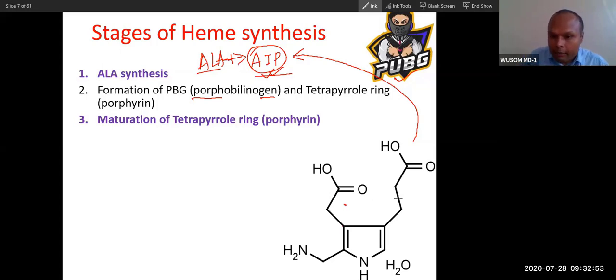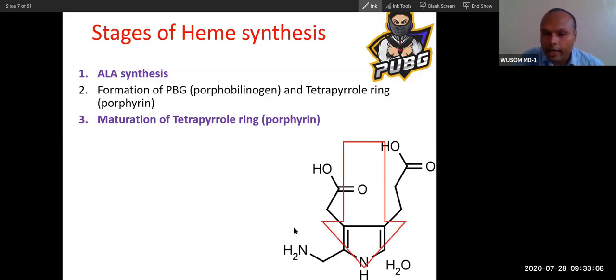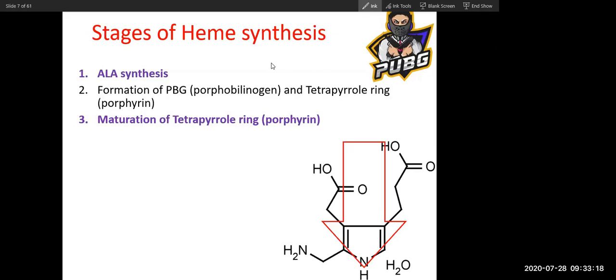Now, see what happens. How can you remember this ring? Can you see this compound like an arrow? If you cannot imagine, I'll give you a clue. Can you put this compound into your imagination like an arrow?